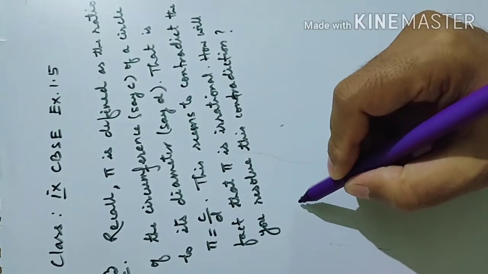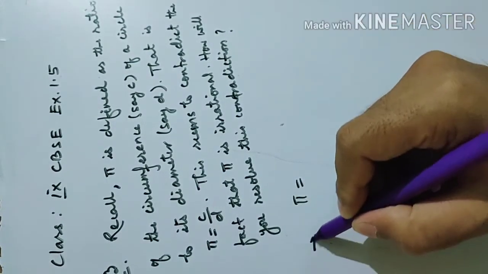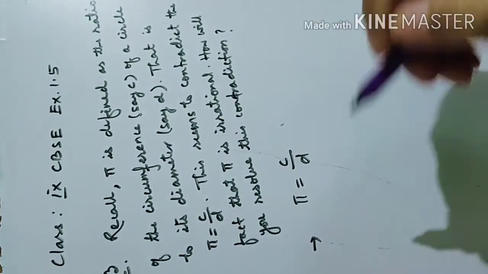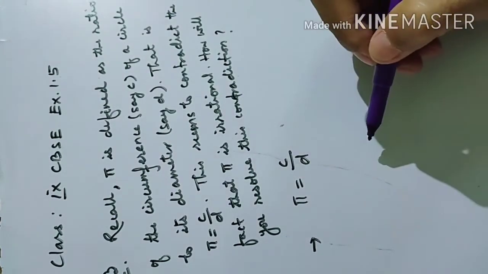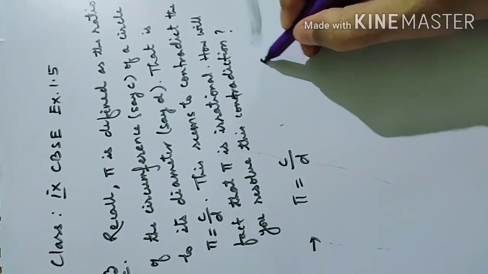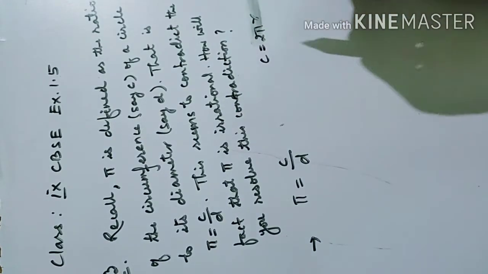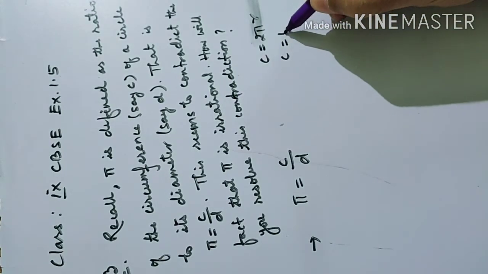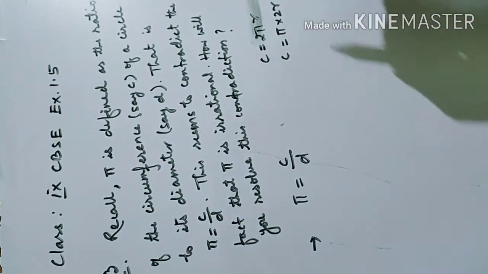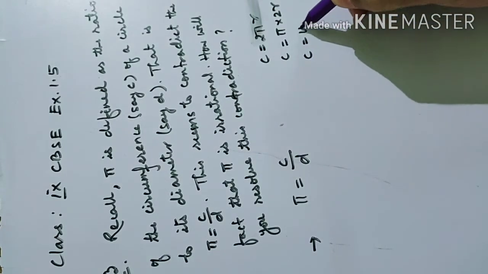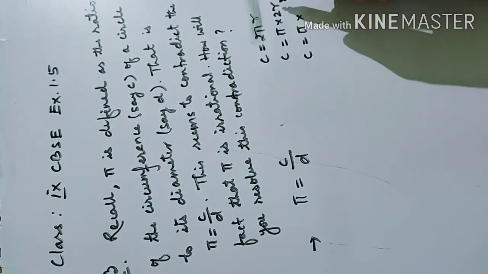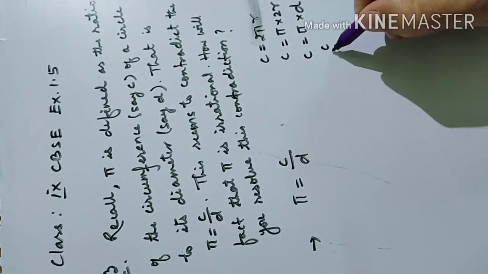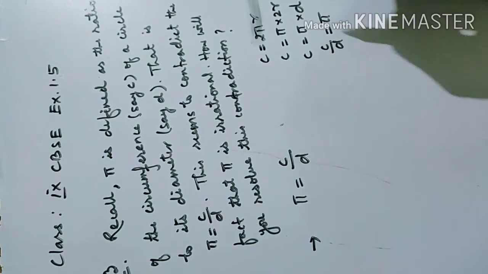Okay. So now we already know that pi is equal to circumference by diameter. Before learning this, let me tell you one thing: how does pi equal C by D come about? The circumference of the circle is 2 pi r. C is equal to 2 pi r, which can be written as pi into 2r. Here 2r means 2 times the radius, which is the diameter. So now transferring this diameter here, C by D is equal to pi.